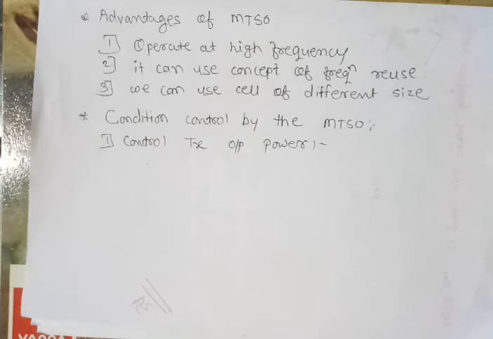The special control signal picked up by the receiver is sent to an automatic power control circuit, that is nothing but the APC. The APC circuit then sets the transmitter output power to one of the 8 power output levels. That is the first condition which is controlled by the MTSO. Second is monitoring of the received signal strength.